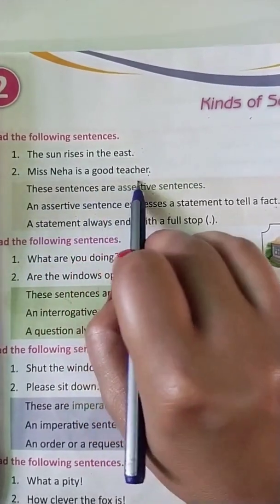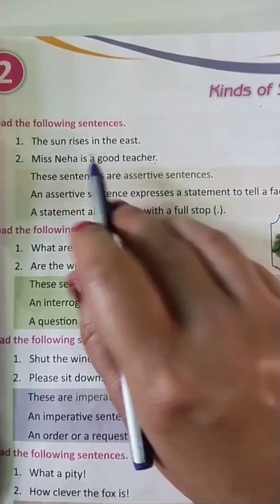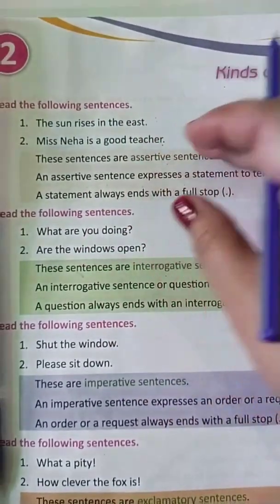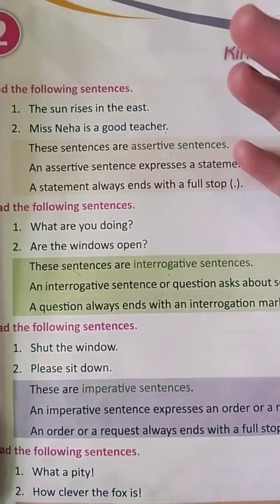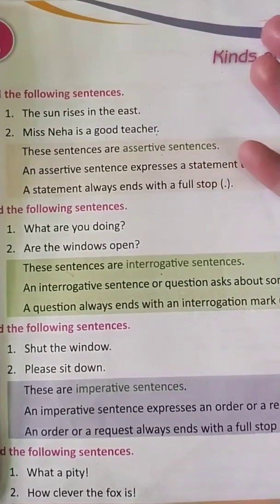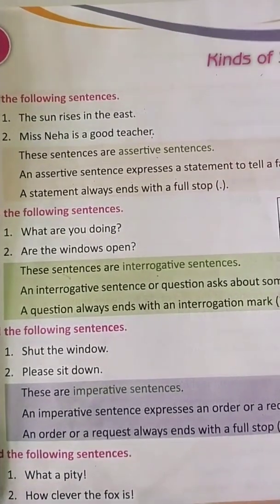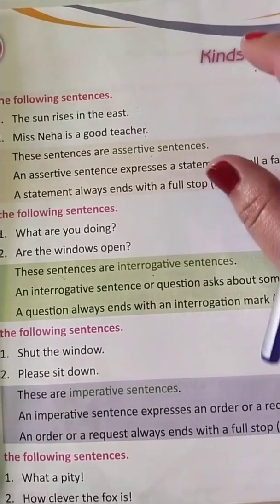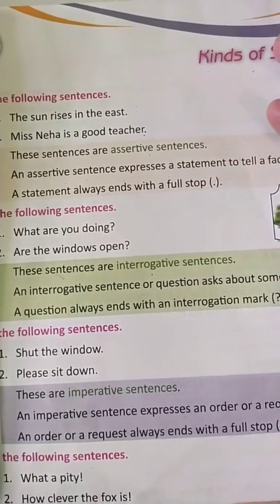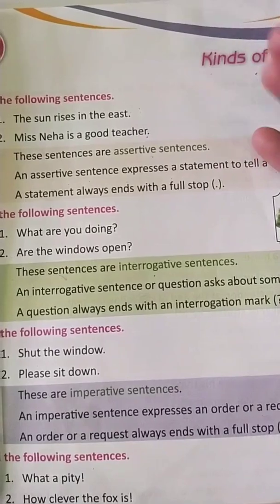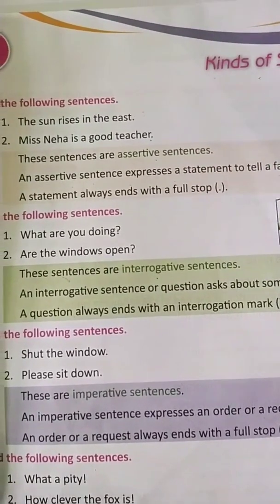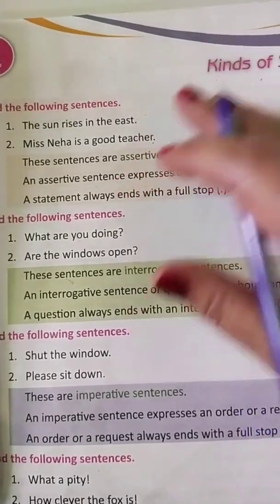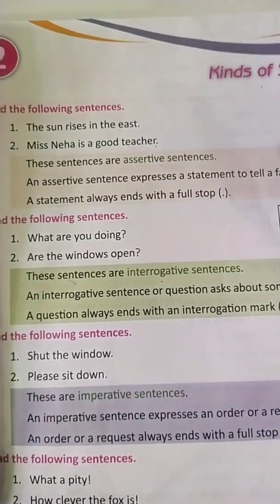Miss Neha is a good teacher. This is a normal statement. It does not have an interrogation or a negative sentence in it. I'm doing this, I'm going there. These all are your statements only.